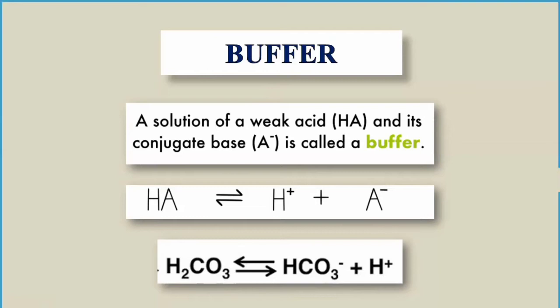In case of acid, low pH, it will be neutralized by the presence of the base, and in case of high pH, it will be neutralized by the presence of the acids. So now let's see the different types of buffer systems that are used to manage the pH in the normal range, because if it deviates from that normal range, it leads to serious consequences. So it can be used as a defense mechanism. So buffer system is basically the defense mechanism that will manage the pH within normal range.